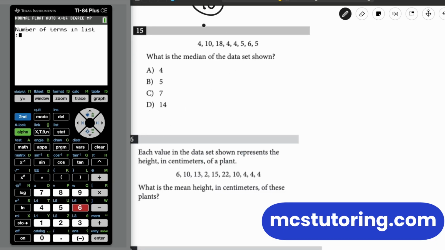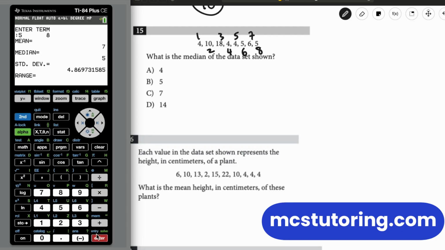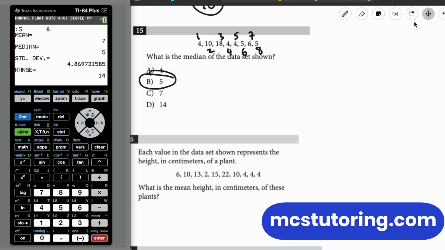Surprise, surprise. So I'm going to go 1, 2, 3, 4, 5, 6, 7, 8. So it looks like we have 8 terms in the list. And then enter term 1, that's 4. Second one is 10. Third is 18. Fourth is 4. Fifth term is also 4. And then I get a 5, 6, 5 to end it. And the median is 5. Fantastic. There we go. Gotta love the program.